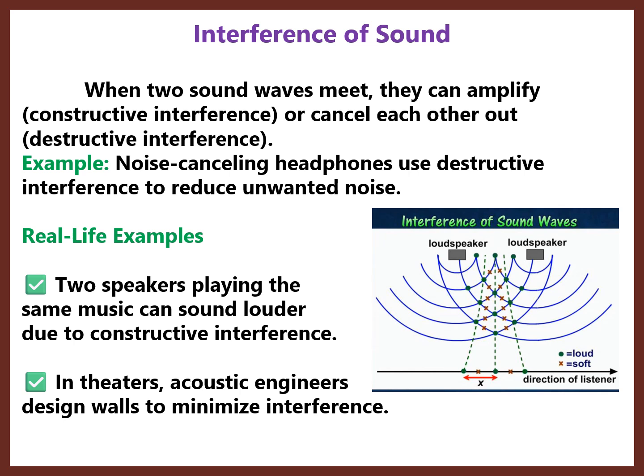And the next one is interference of sound. Interference means that when two sound waves meet, they combine and can cancel each other. The real life example is when you place two speakers playing the same music, you can hear a louder sound. That's because of constructive interference.